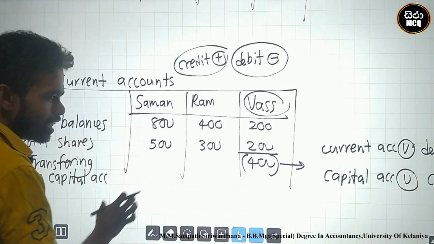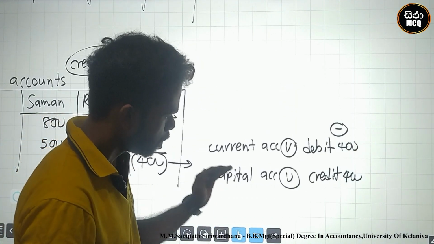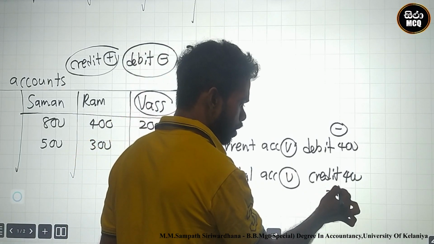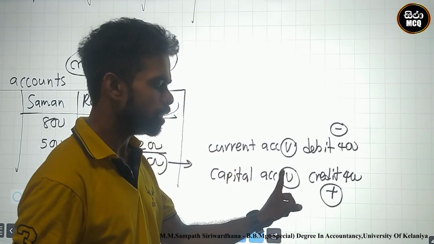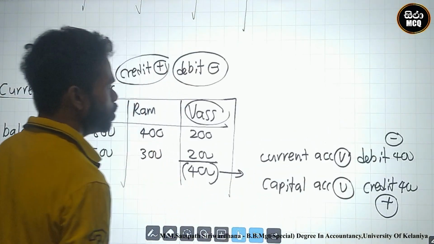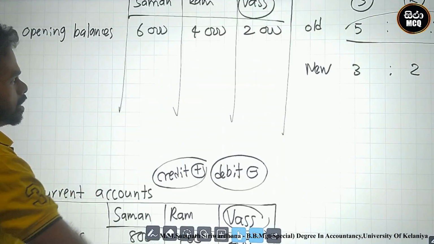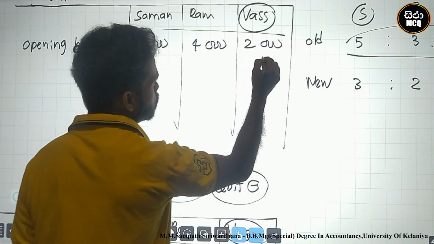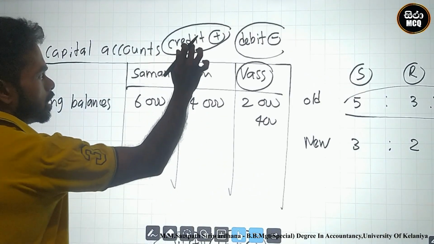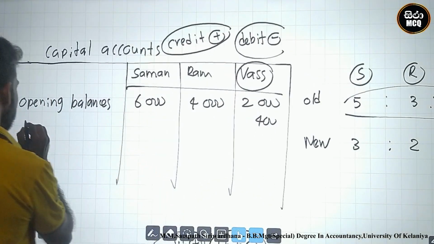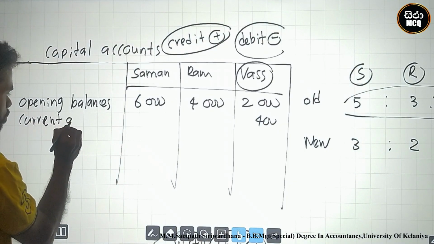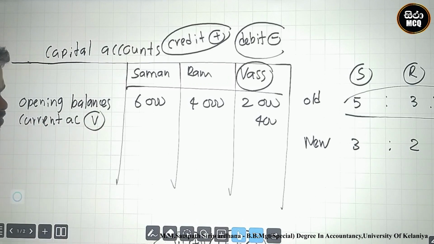After that, what is the other side? The next side is capital account credit. Capital account credit, you must add to capital account. Why? Capital accounts are credit balances. Therefore, you must add this 400 to capital account. Capital account 400 is a credit. You must add this. This is the current account of VAS.